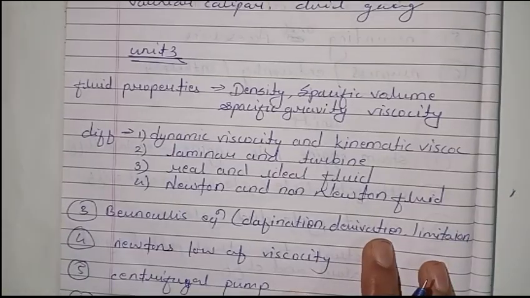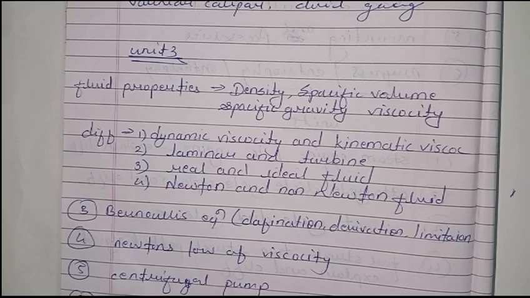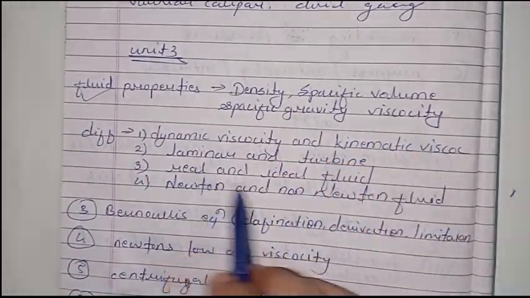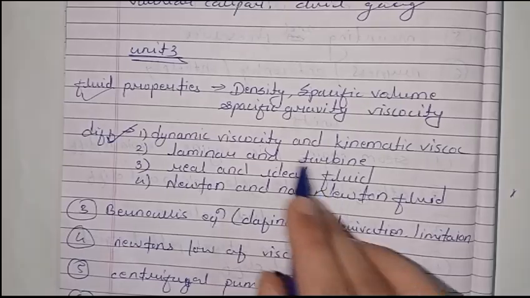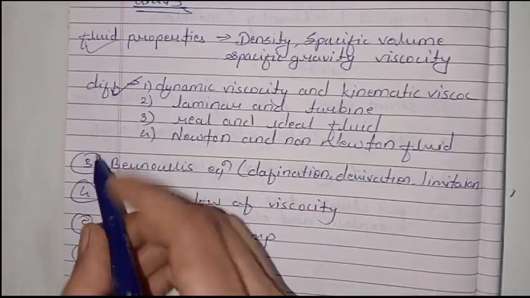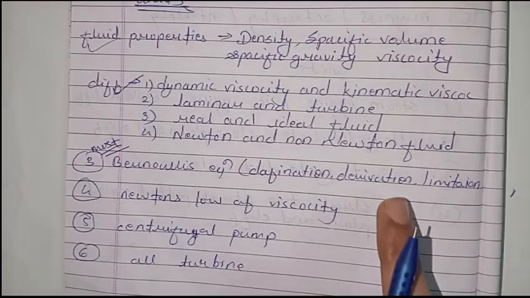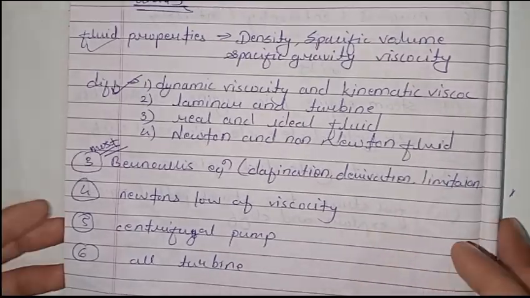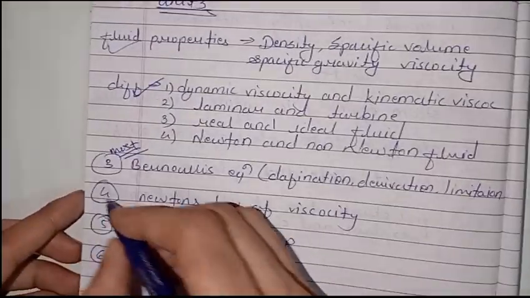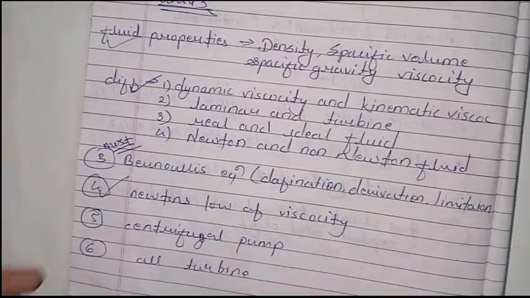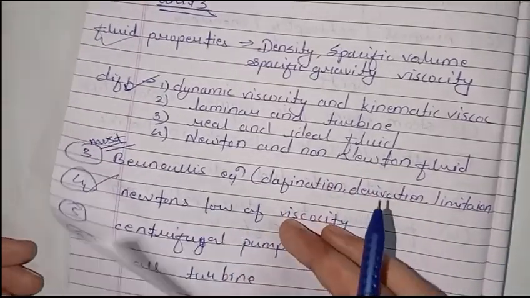And unit 3, you have to do fluid properties. It is most important. Some differences are also important, and Bernoulli's equation is the most important question. You have to do these questions if you want to get passing marks. So unit 3 is very big and has the most important questions.